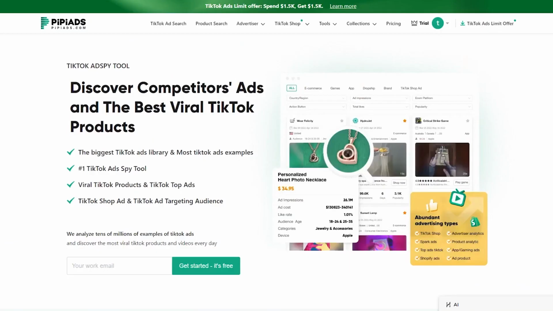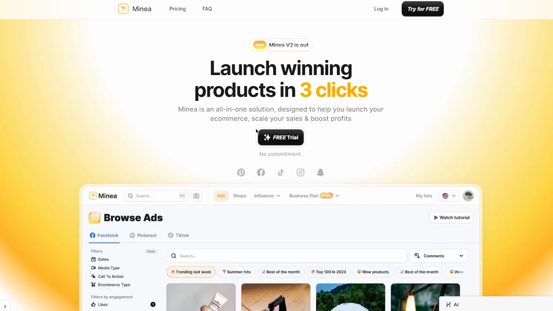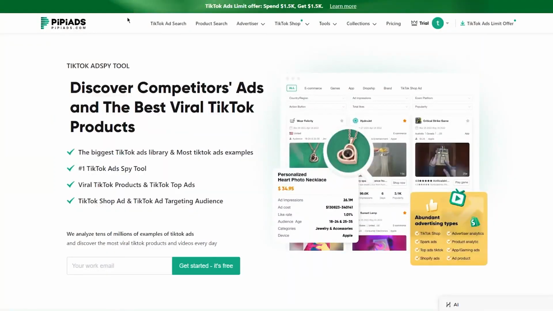So to start things off and get into the technical things, I'm just going to be getting straight into the comparing of PiPiads and Minea. So very popular product research tools that give you access to hot selling and winning products that you can use to kickstart your dropshipping business, but based on your preferences and on your budget, both have their strengths and weaknesses. So in today's video, I'm going to be exploring what each brings to the table for you. So first in the list, we have Minea. Obviously, I'm going to discuss this first, and secondly, we're going to discuss PiPiads.